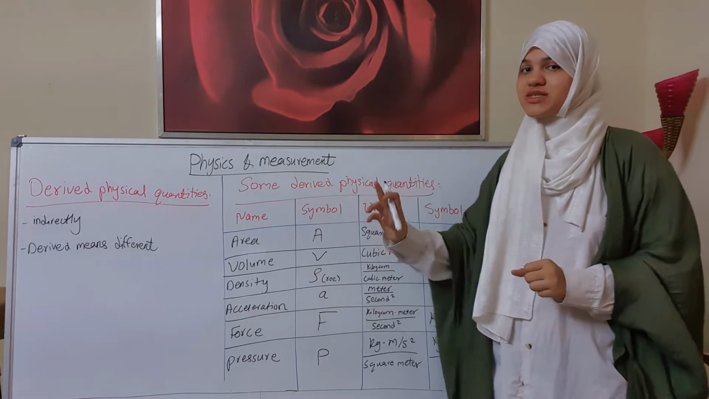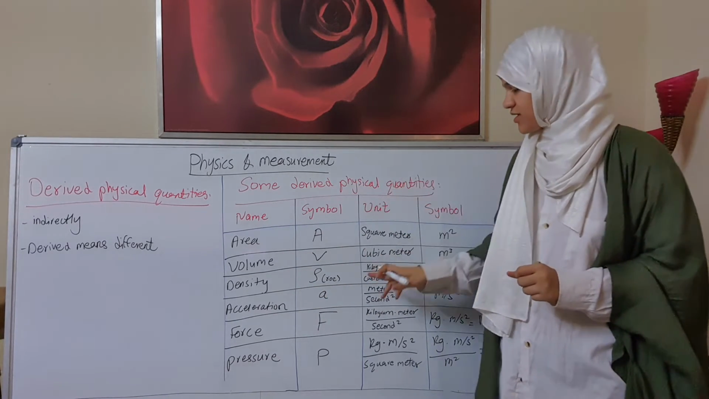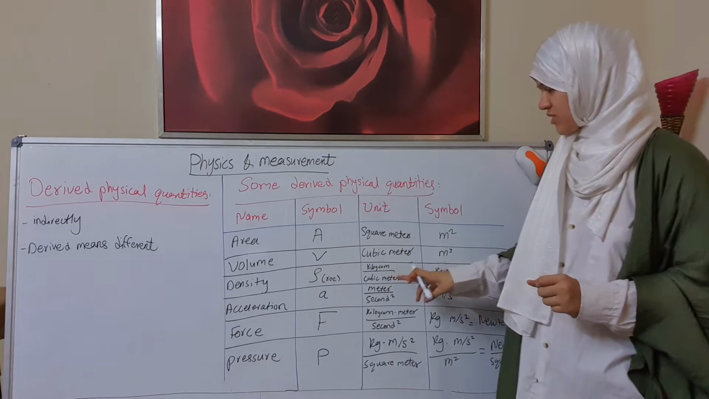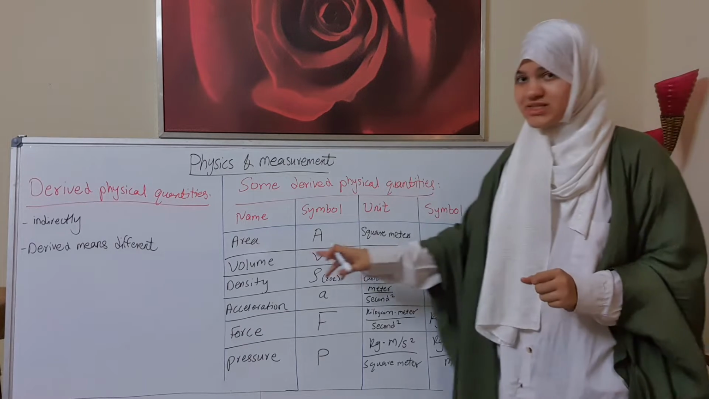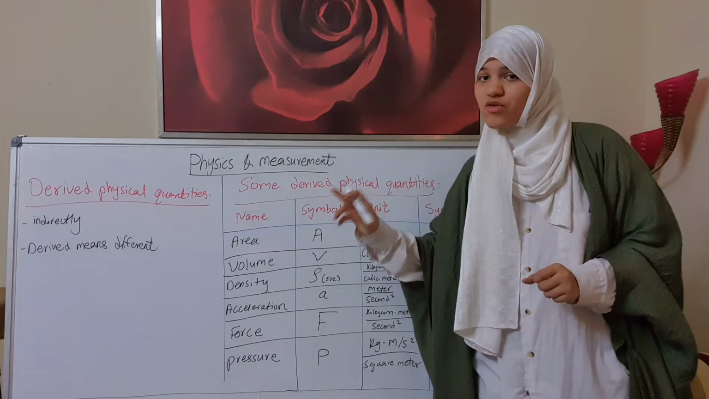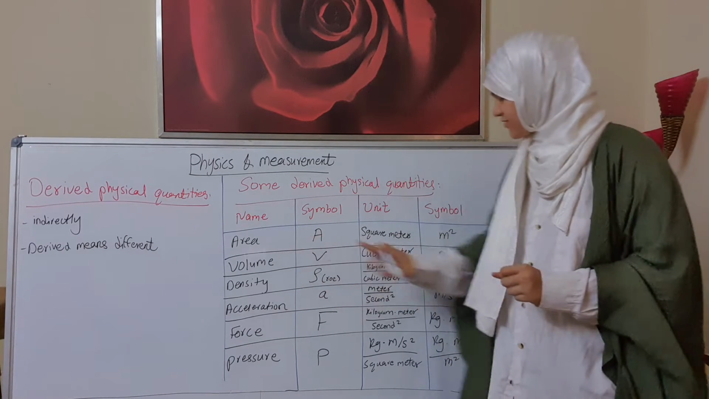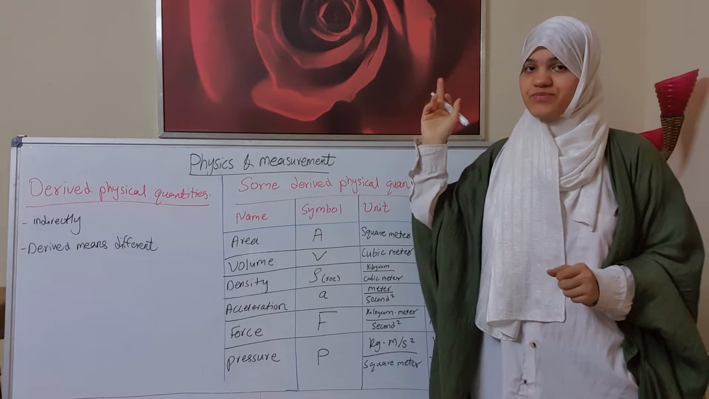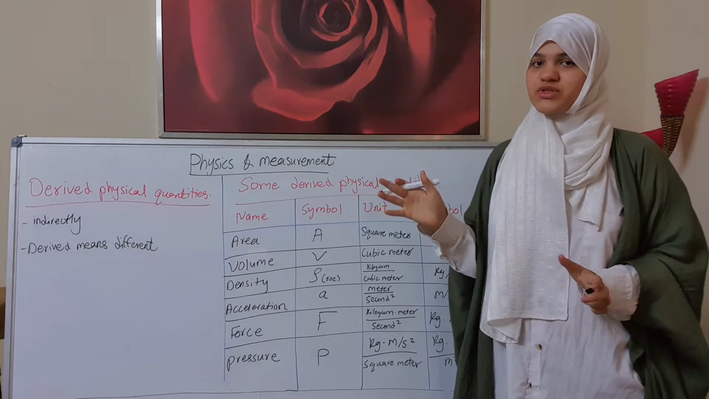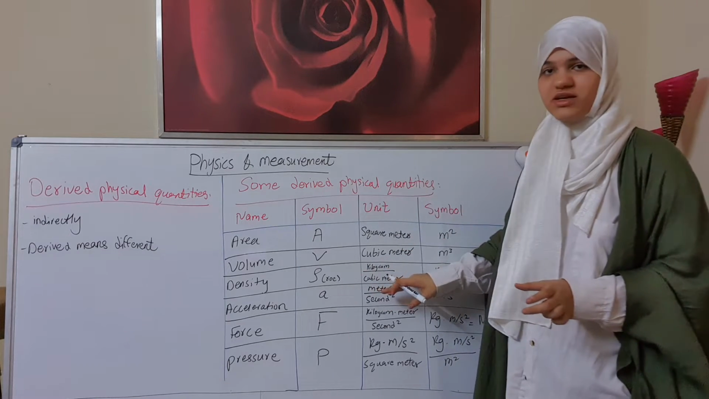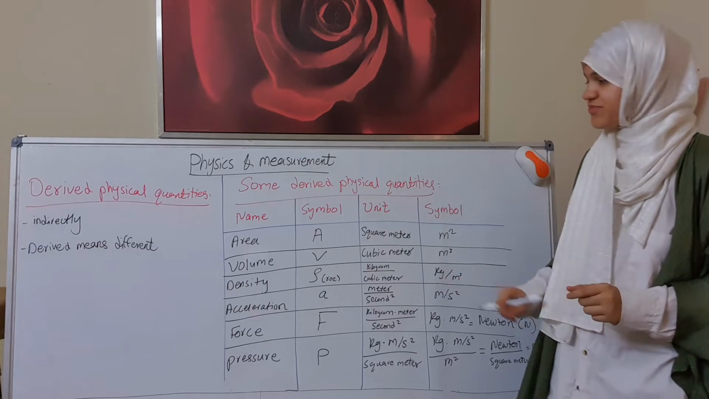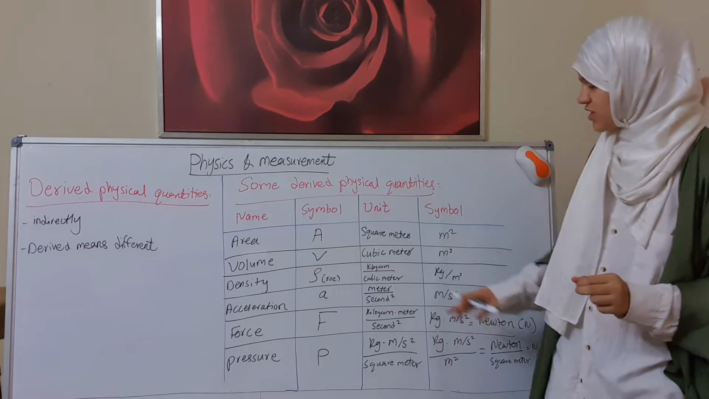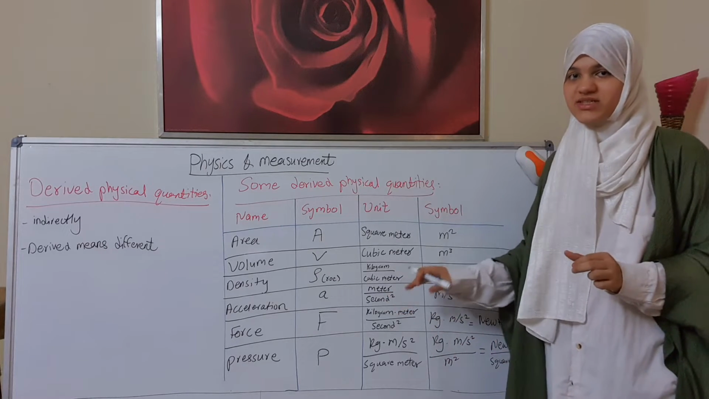Volume, capital letter V, which is meter cubed. Density, whose letter is rho, and its unit is kilogram per meter cubed, because density is equal to mass over volume. So volume gives meter cubed, and mass was in the fundamental physical quantities, which is kilogram. So kilogram over cubic meter is kilogram per meter cubed. Okay, acceleration, denoted by small letter a, and its unit is meter per second squared.